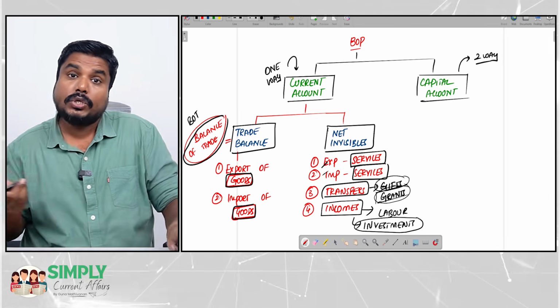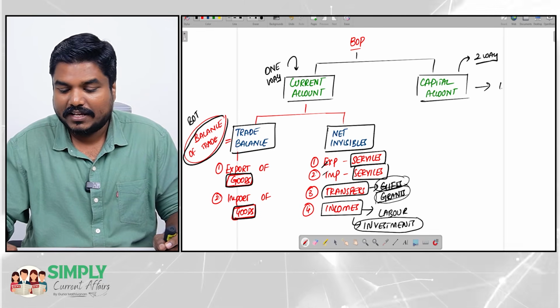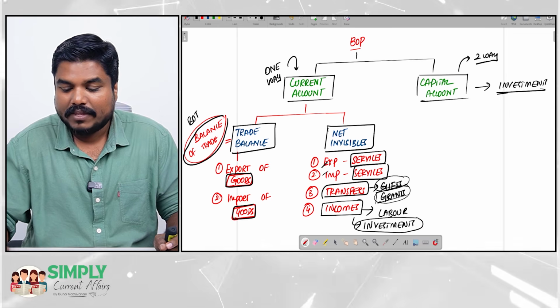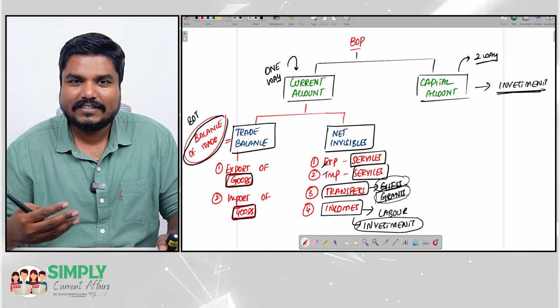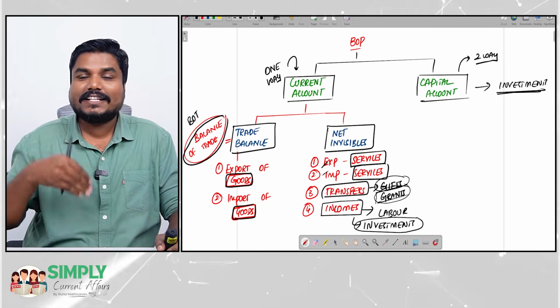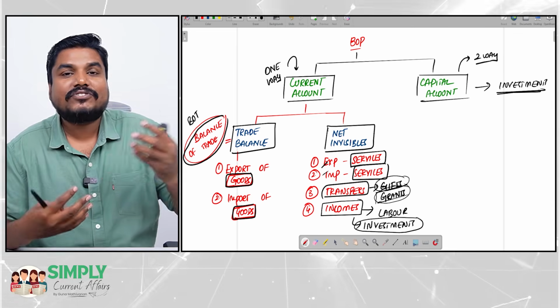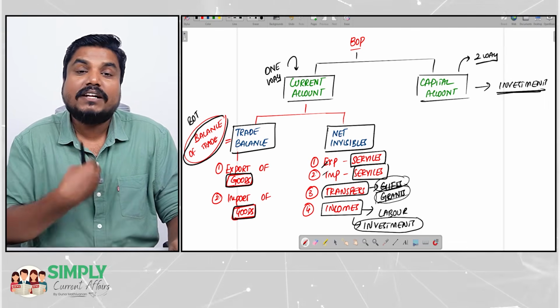Investments will come under capital account. Remember that. But these investments can generate some income. For example, I am buying shares of a company. That is investment. Every year I will be getting some dividends.